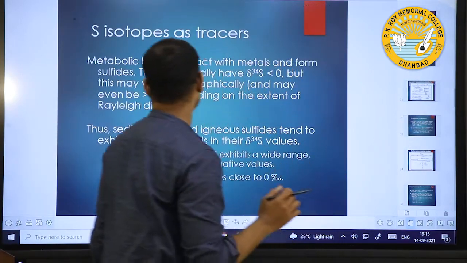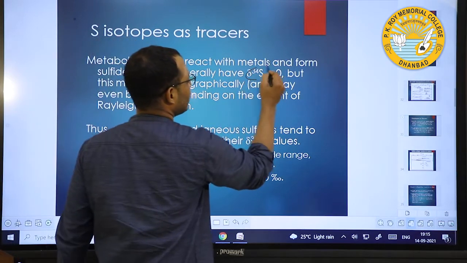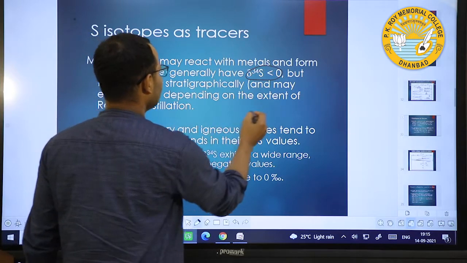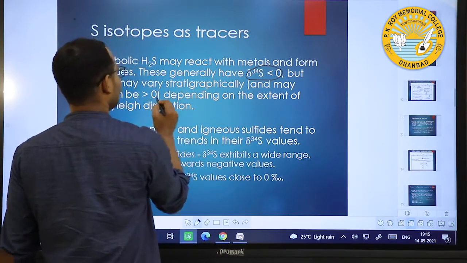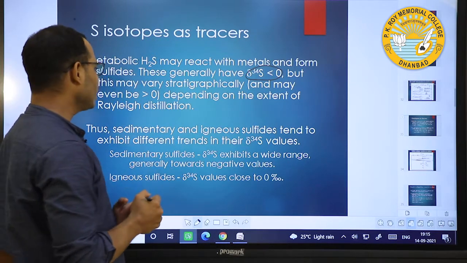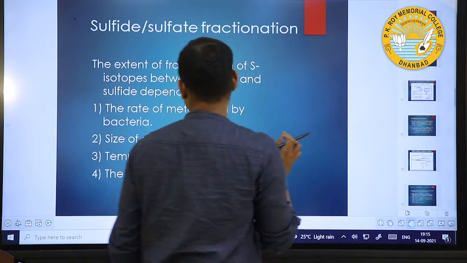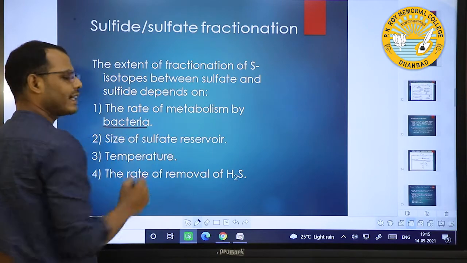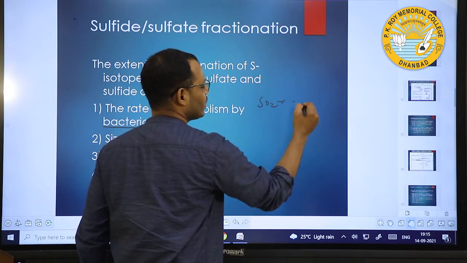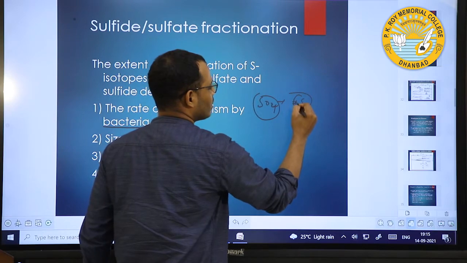And you see the sulfur isotopes where del 34S is less than 0, and also greater than 0. Sulfur isotopes mainly fractionate due to bacterial activity, in which SO4 is converted to H2S.